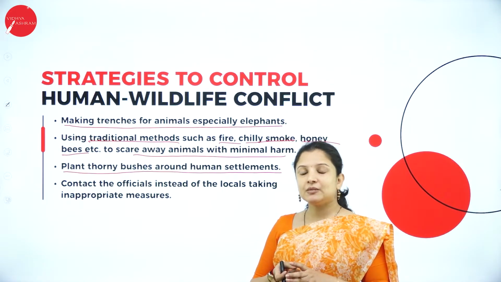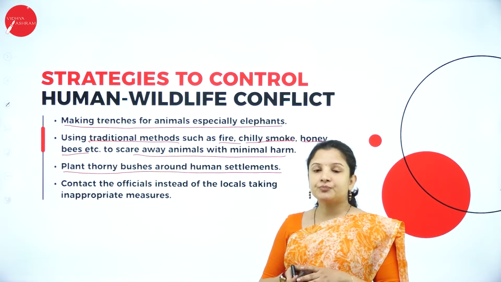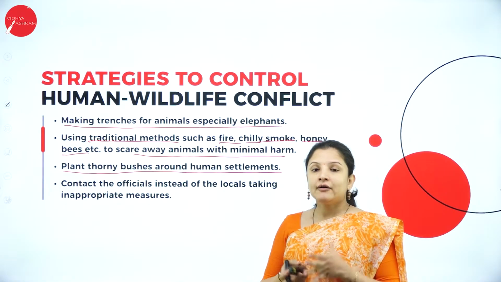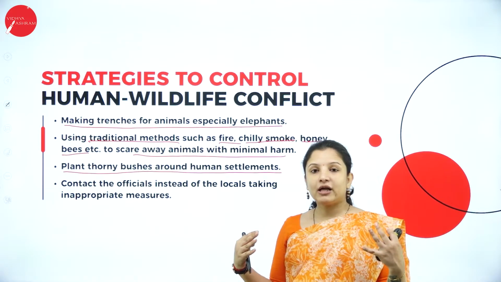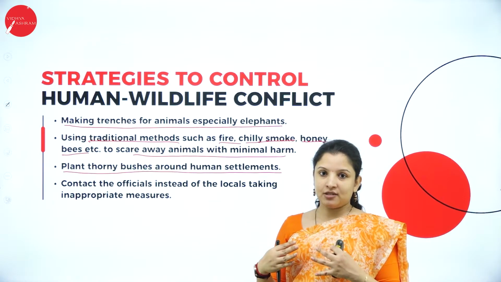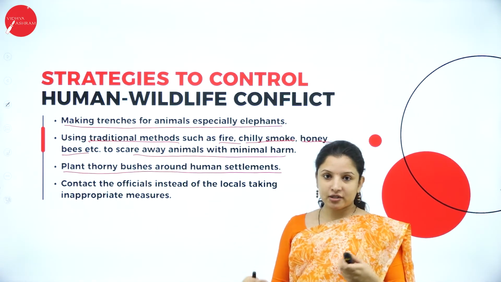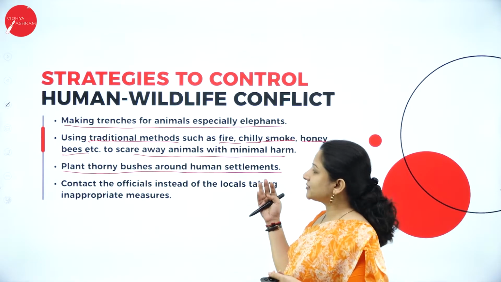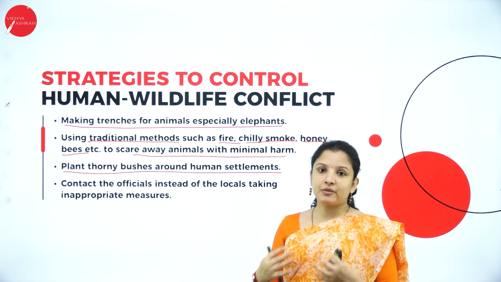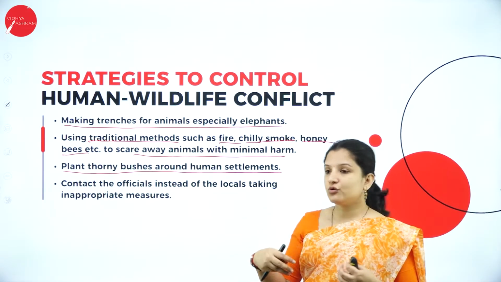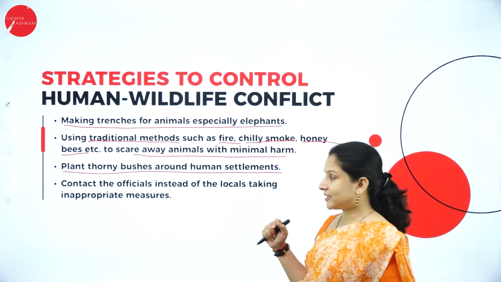You might have seen that the tribes who live in Africa put thorny fences around their settlements, so that the animals will not enter. The same strategies can be followed everywhere, wherein thorny fences can be put around so that the animals don't enter the human settlements.